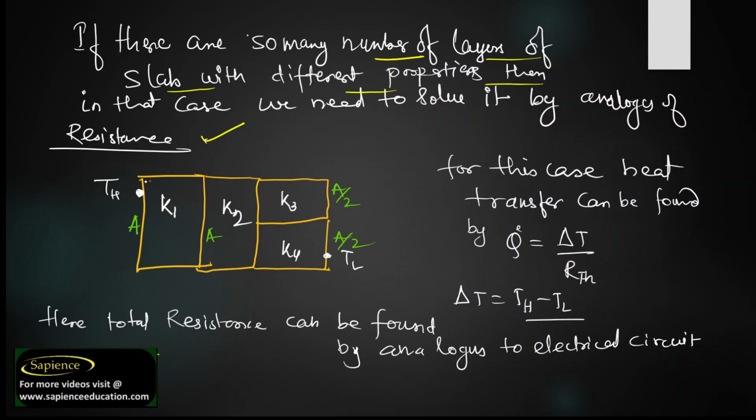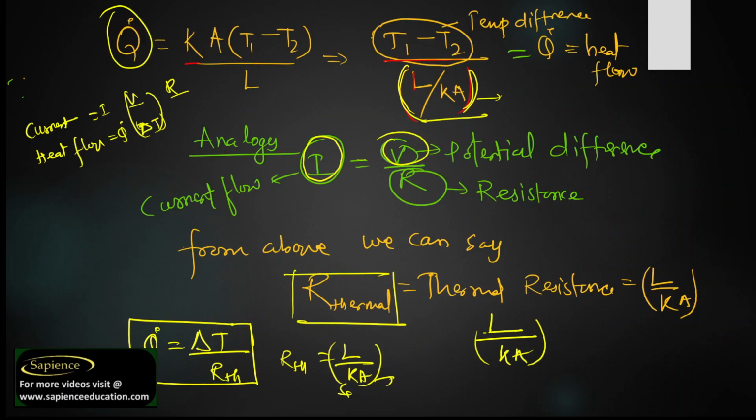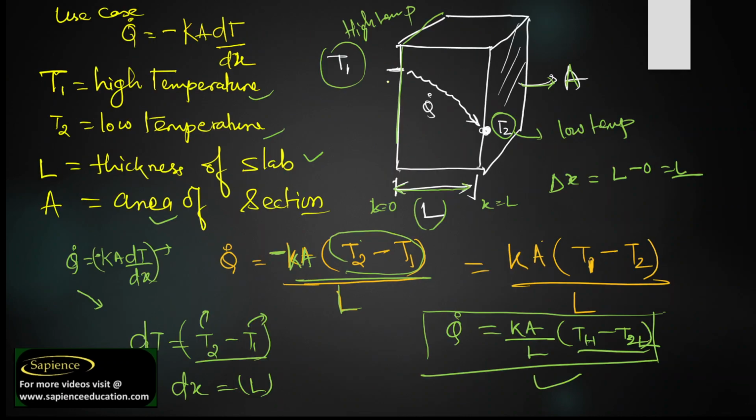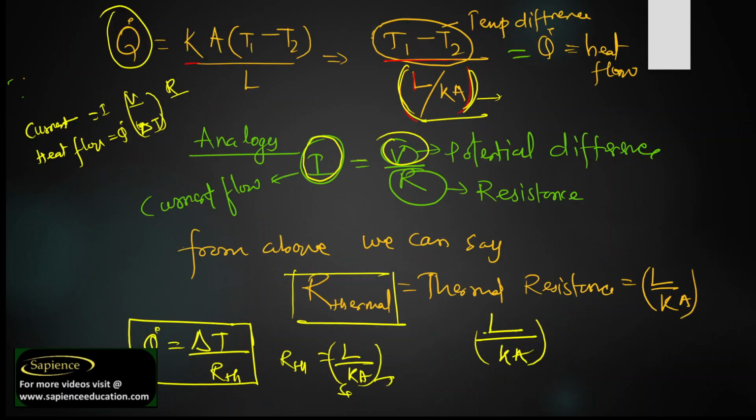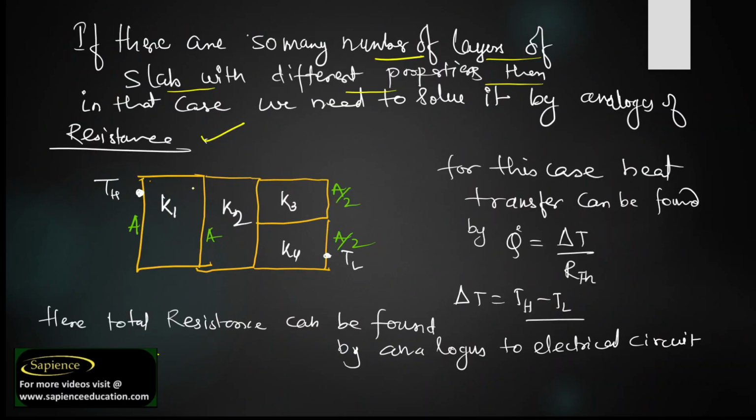We have already discussed this only for two terms, that is, one is at high temperature and one is at low temperature, and the material has a thermal conductivity K. But now we need to understand that if there are multiple materials, one with K1 as thermal conductivity, another with K2, another part with K3, and another with K4, then how will you find the rate of heat transfer?